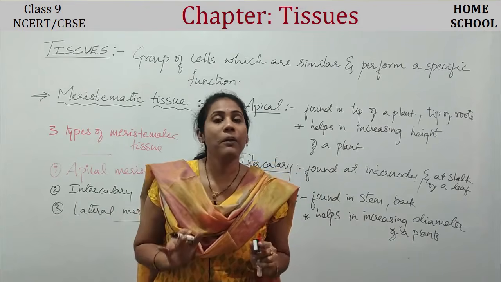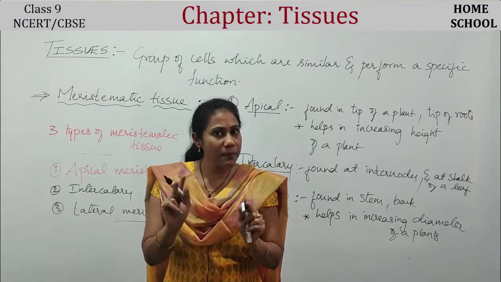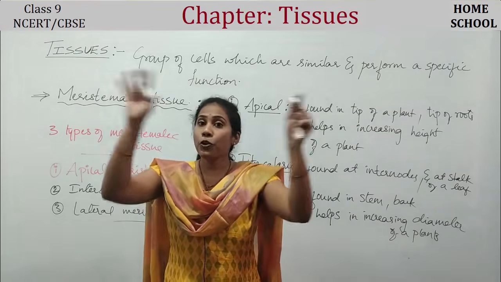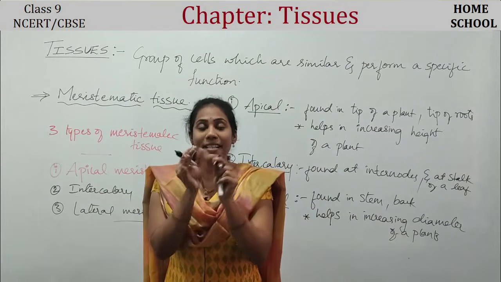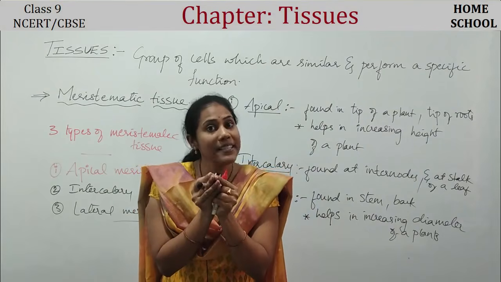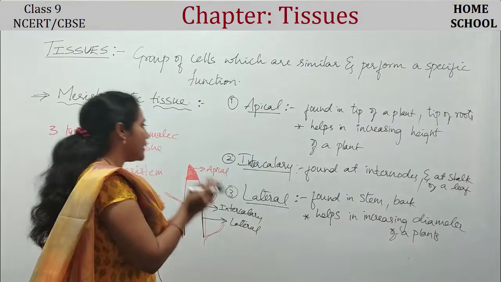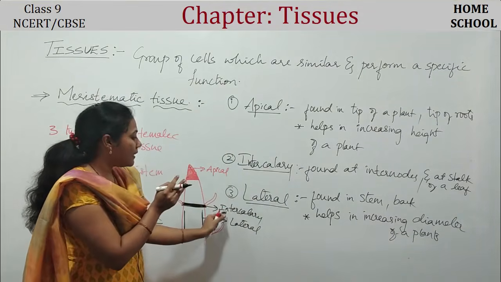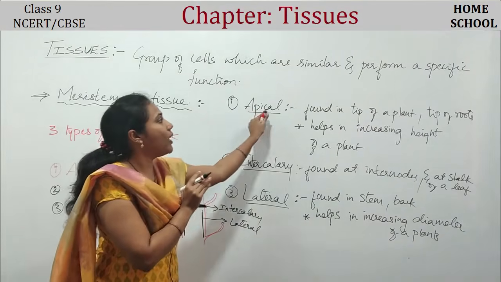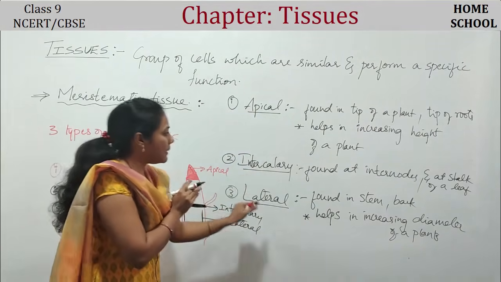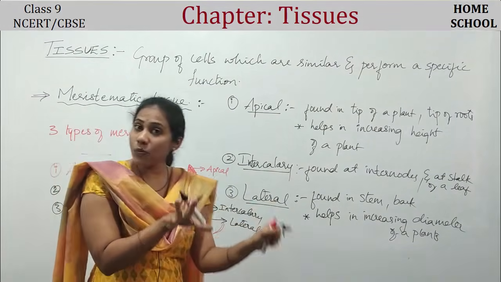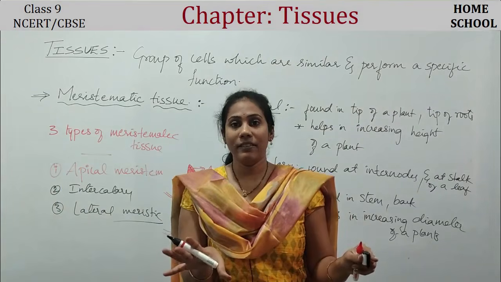So, very important: which cells are responsible for growth of a plant? Meristematic cells. Many meristematic cells form a group, and that group we call meristematic tissue. There are three types: one is apical, the other is intercalary, and the other is lateral. Where is apical present? What will it do? Where is intercalary present? What will it do? Where is lateral present? What will it do? This is what you need to remember mainly.